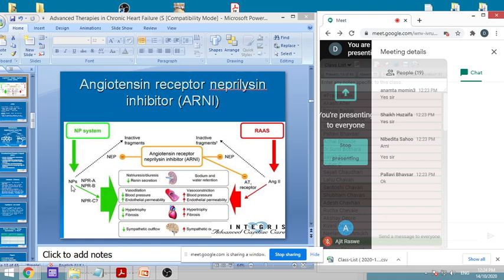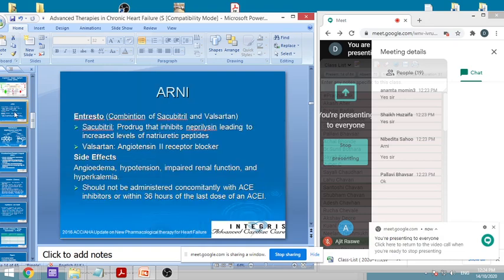The natriuretic peptides are actually metabolized by neprilysin. If neprilysin is inhibited, then the natriuretic peptide can show more action, and because of that the AT1 mediated activities will be less. So this is how ARNIs work.